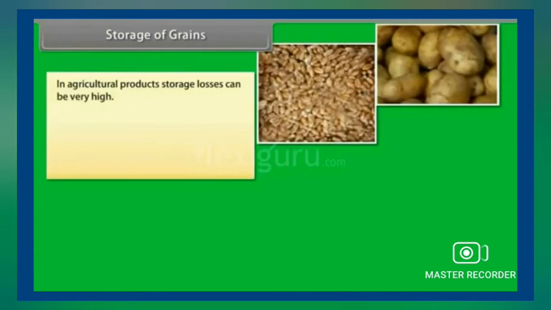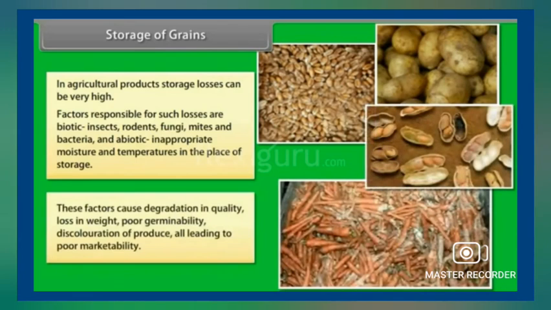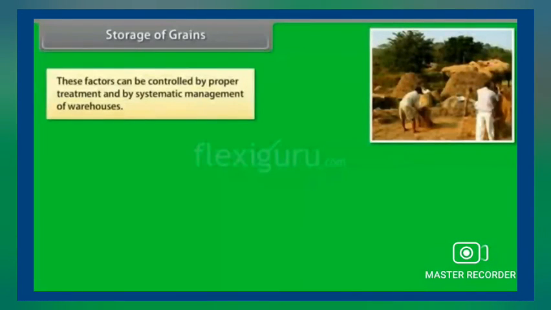Storage of grains. In agricultural products, storage losses can be very high. Factors responsible for such losses are biotic, that is insects, rodents, fungi, mites, and bacteria, and abiotic, like inappropriate moisture and temperatures in the place of storage. These factors cause degradation in quality, loss in weight, poor germinability, discoloration of produce, all leading to poor marketability. These factors can be controlled by proper treatment and by systematic management of warehouses.